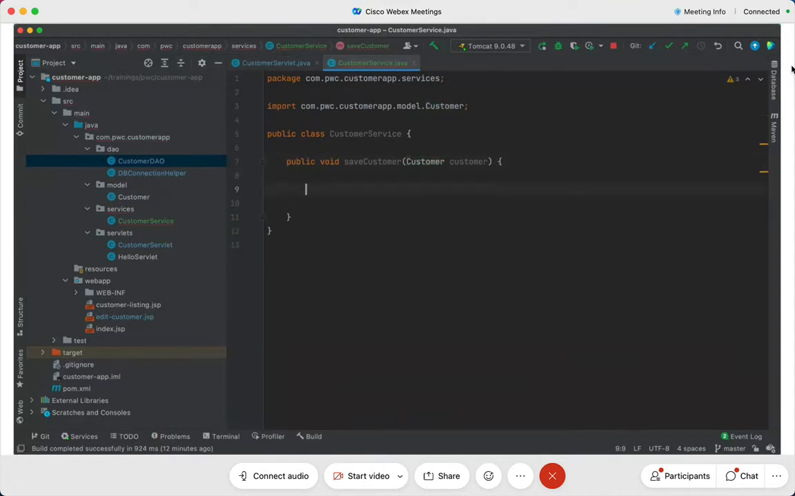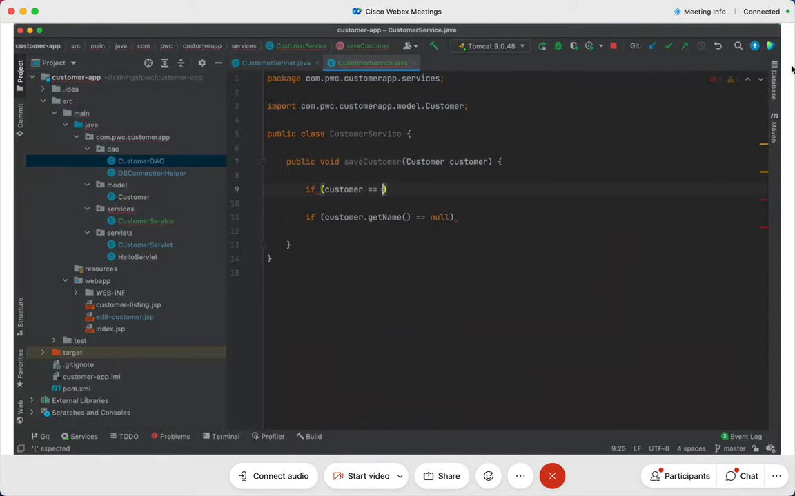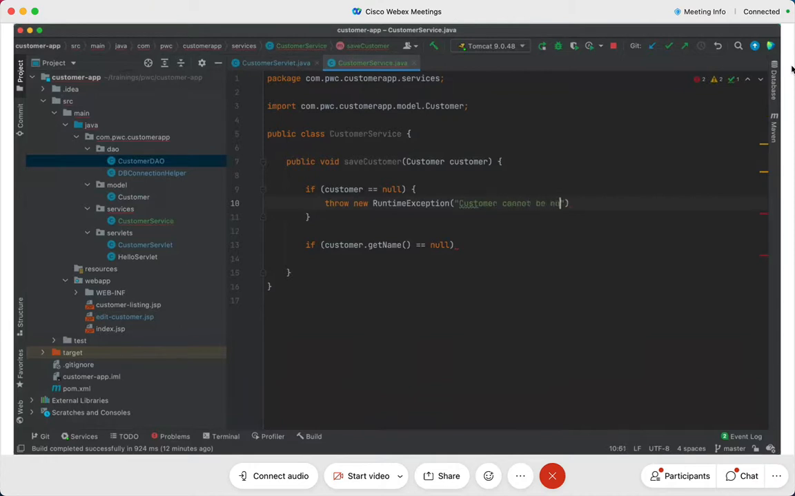Alright, so I've got saveCustomer here. And what am I going to do? I'm going to do all my defensive programming here. I'll check if customer itself is null, then throw a new RuntimeException with the message "customer cannot be null".